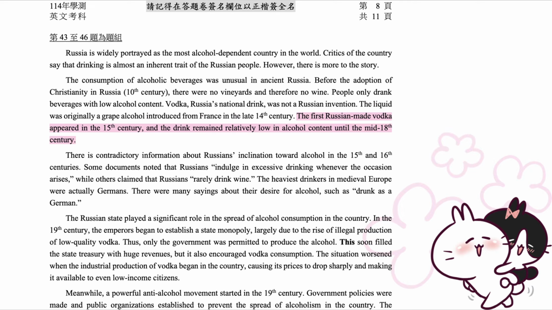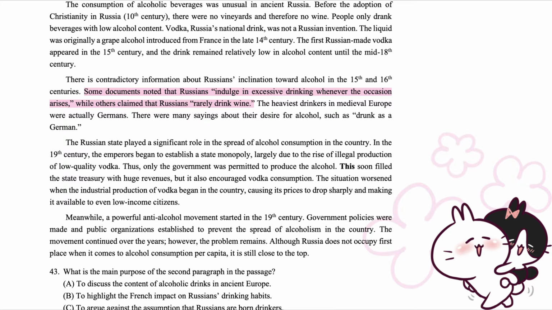There is contradictory information about Russians' inclination toward alcohol in the 15th and 16th centuries. Some documents noted that Russians indulge in excessive drinking whenever the occasion arises, while others claimed that Russians rarely drink wine. The heaviest drinkers in medieval Europe were actually Germans. There were many sayings about their desire for alcohol, such as "drunk as a German."